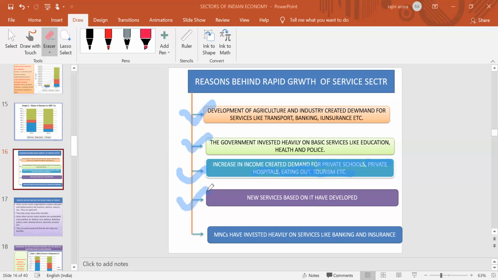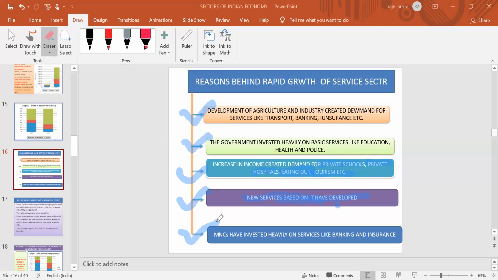After that, the IT sector has developed to a great extent, and different kinds of new services have come into existence on the basis of the IT sector. Different kinds of call centers have been set up by different companies, different MNCs also.